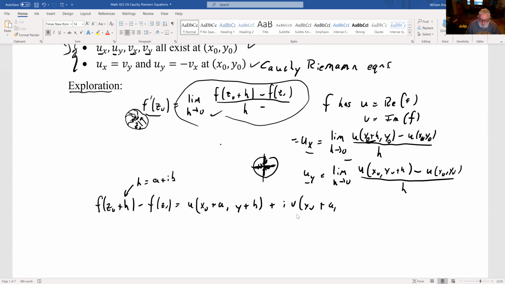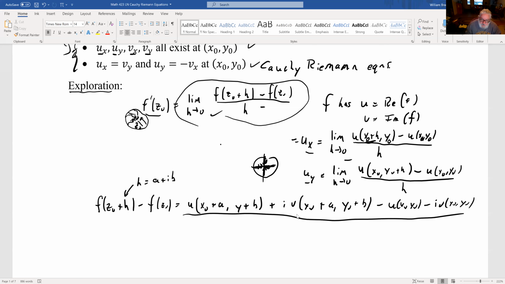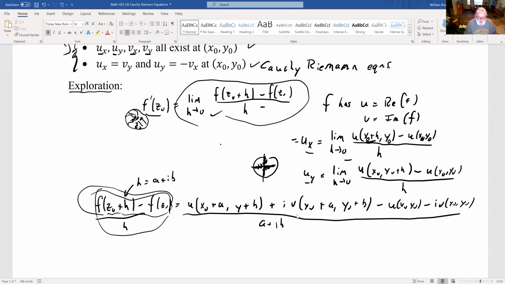x0 plus a, y0 plus b, minus u of x0, y0, minus iv of x0, y0, all over a plus ib, right? And so f of z0 plus h, this limit, which we know, oh, this should be over h. This expression, right? And we know the limit as h goes to 0 exists.